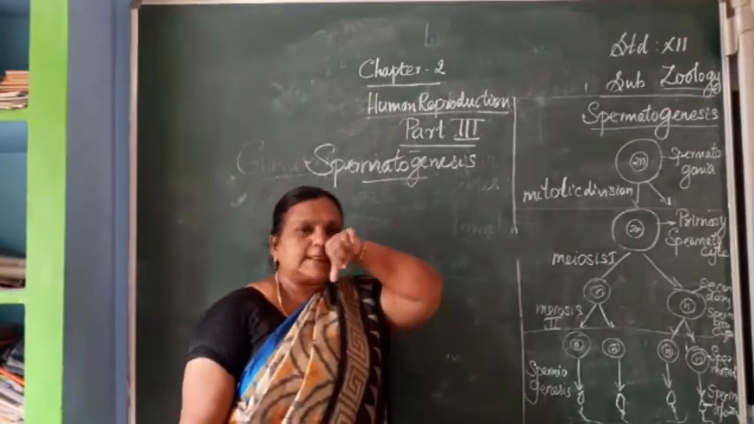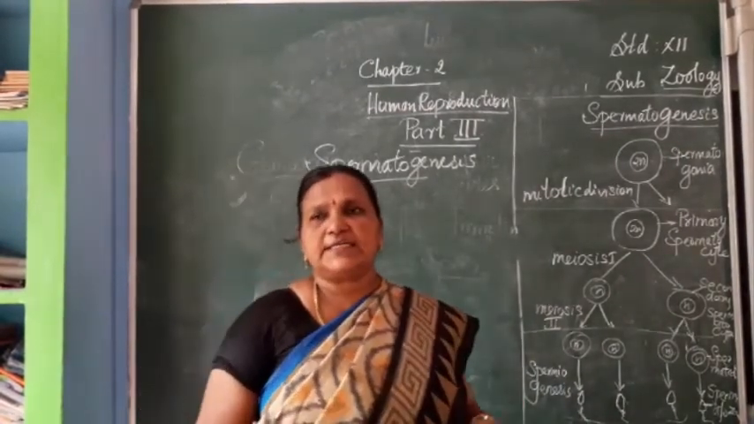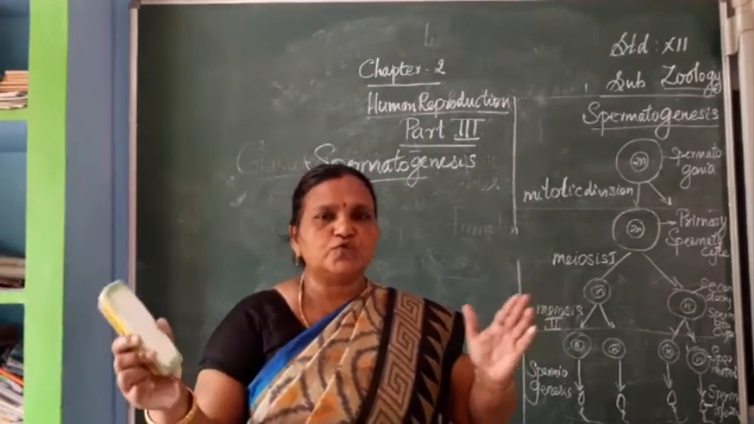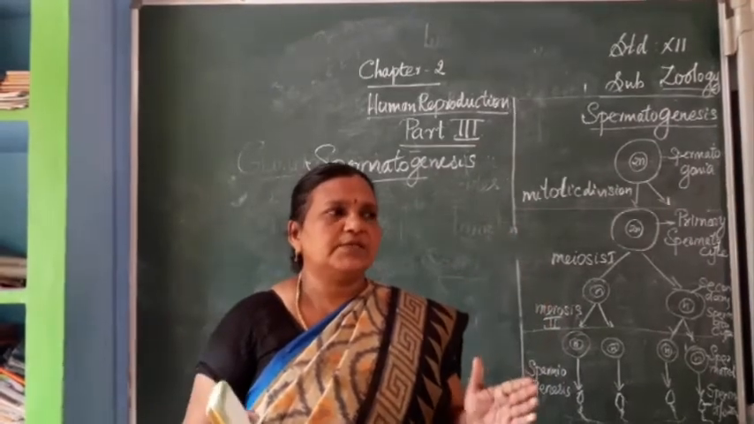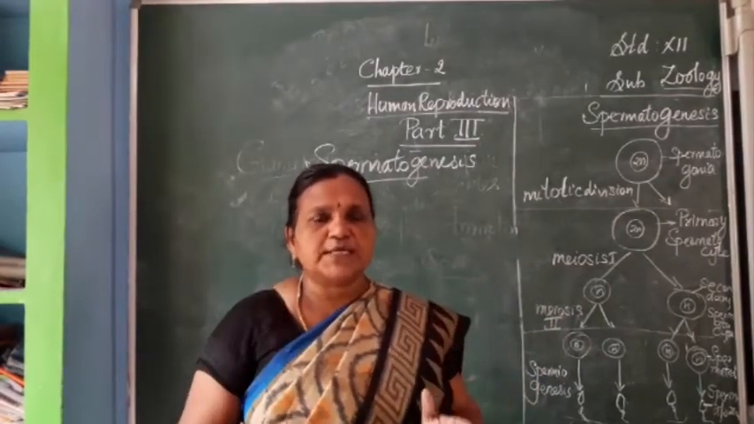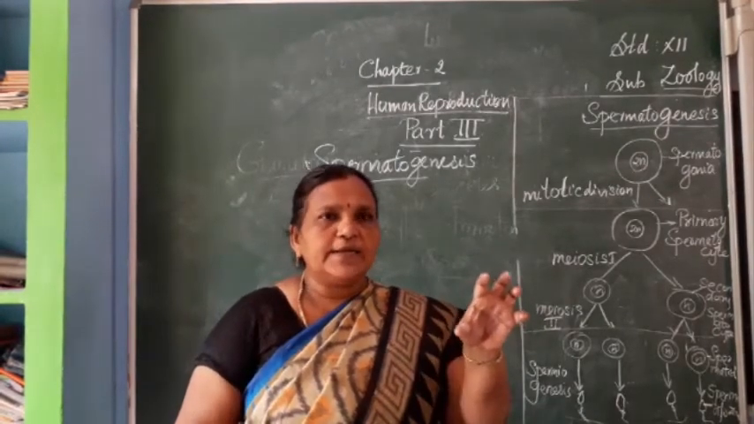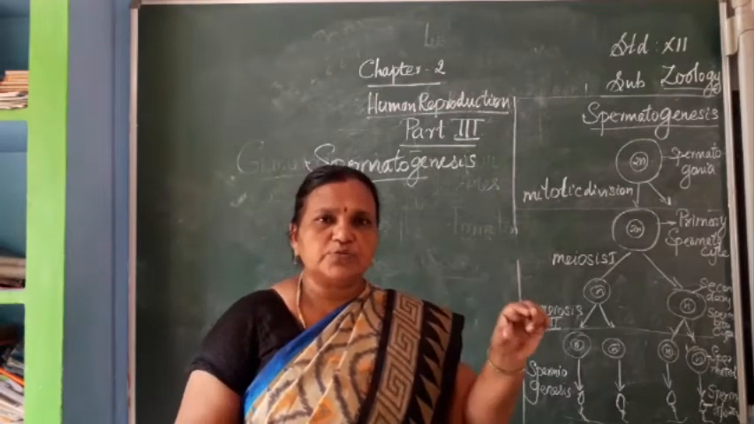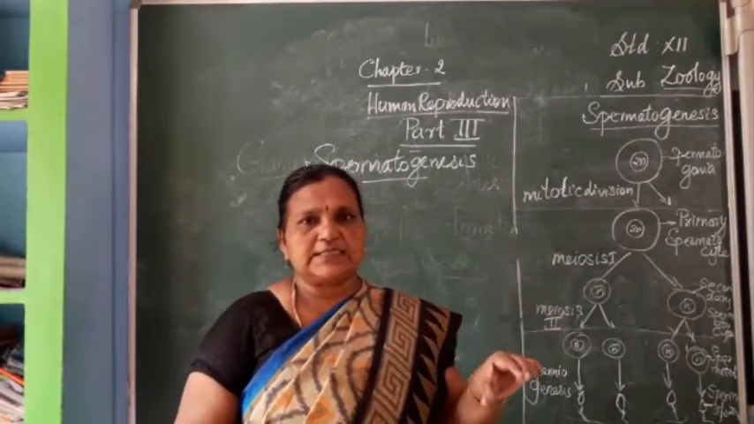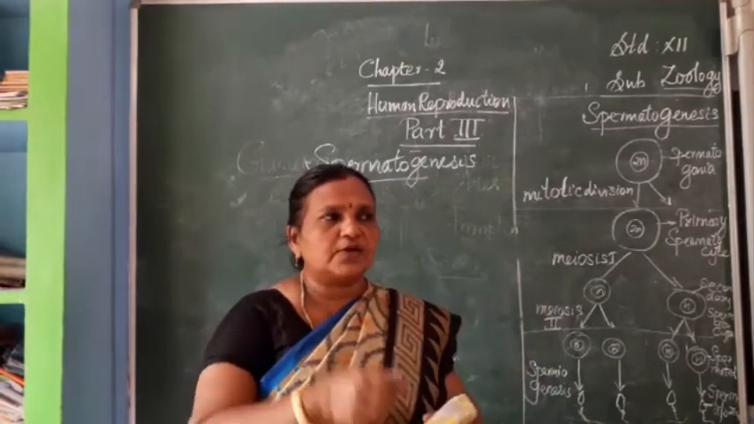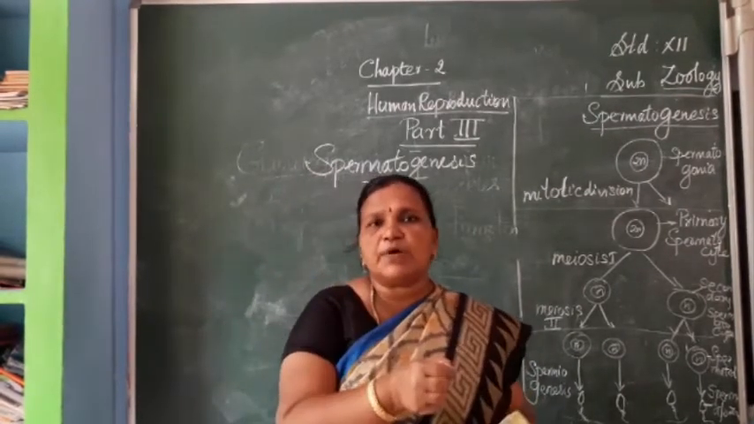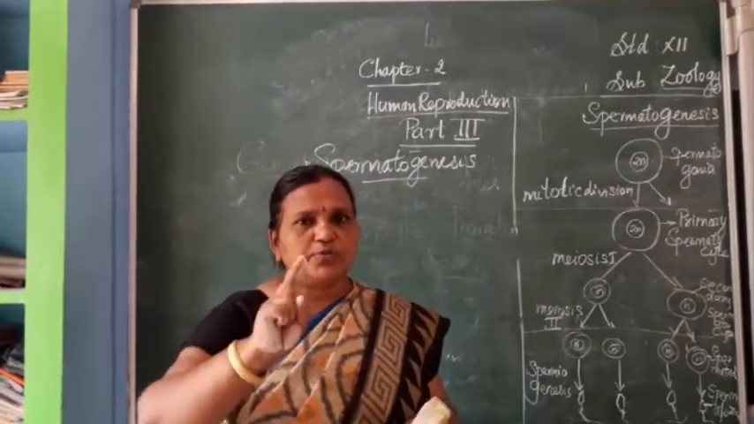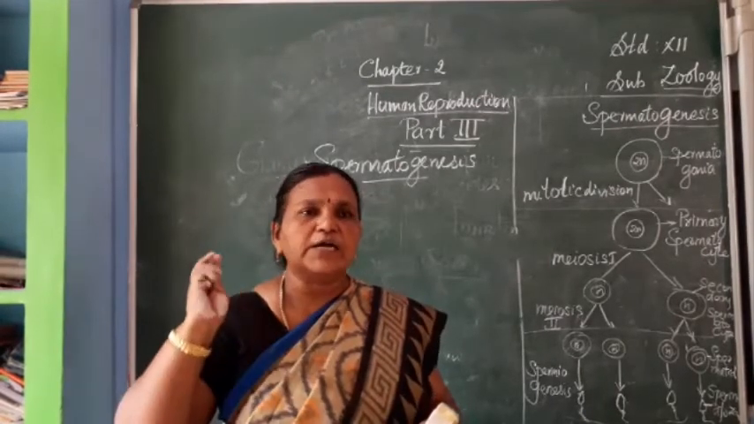First of all, we know the structure of seminiferous tubules. Already we studied that inside the seminiferous tubules is the lumen, the cavity present between the walls of the long tube. Where are the seminiferous tubules? They are present inside the testes, located in compartments called lobules. Inside the lobules, there are 2 to 4 seminiferous tubules, which are highly coiled or convoluted tubules.